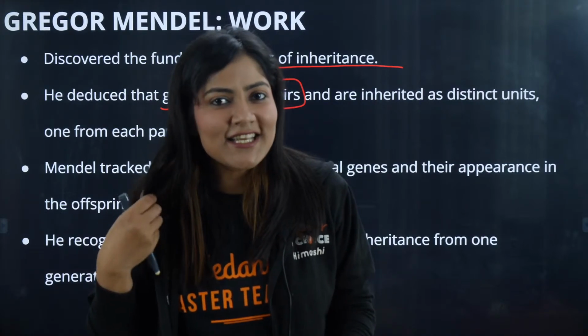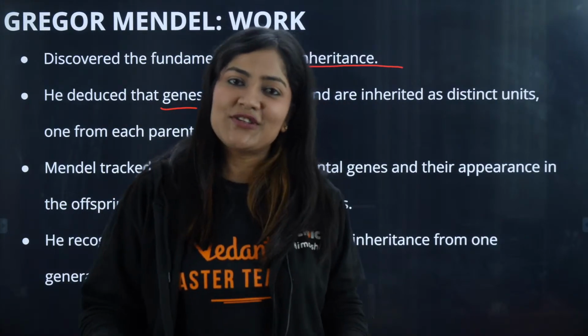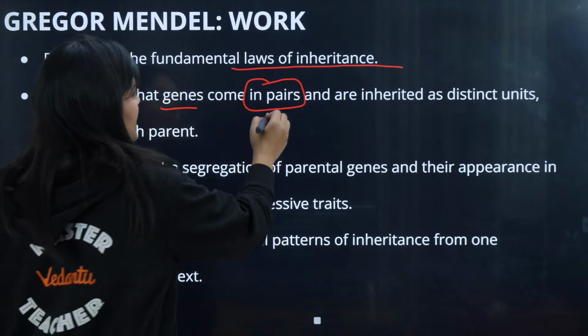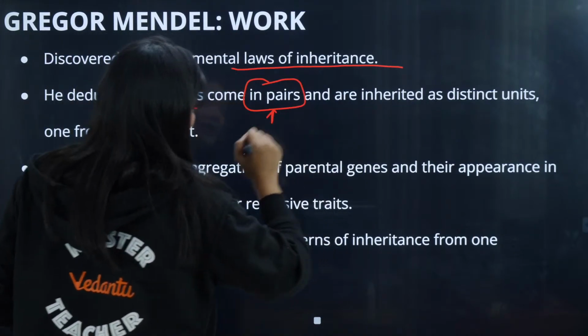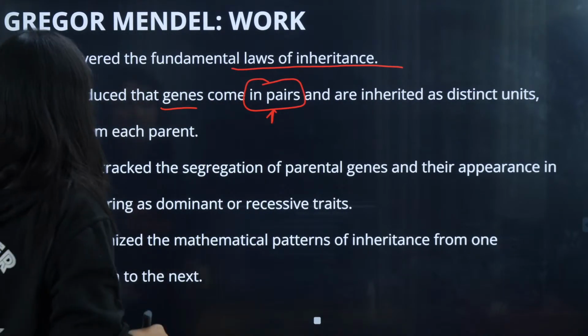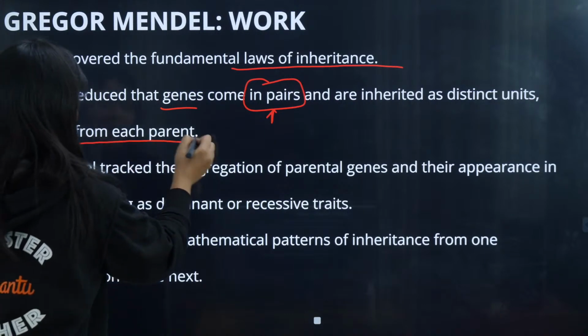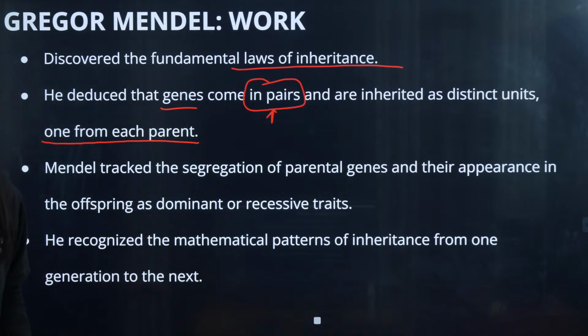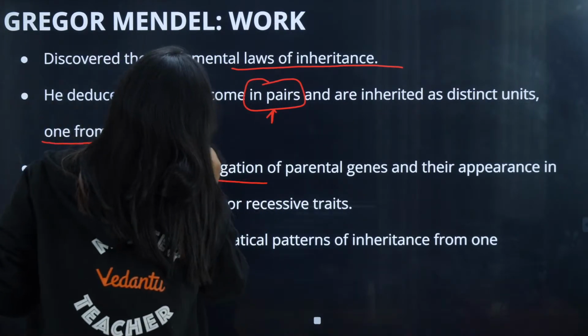We can see curly hair, we can see straight hair. These are two different types. They are present in a pair, and their inheritance is as a distinct unit from each parent. So every parent provides a unit of character. Mendel tried segregation. Segregation means nothing but separation.